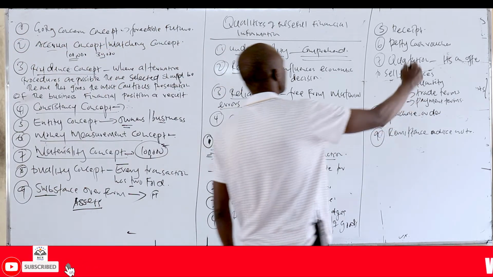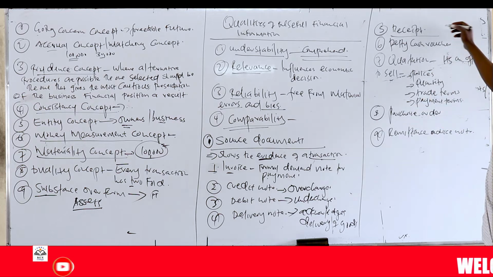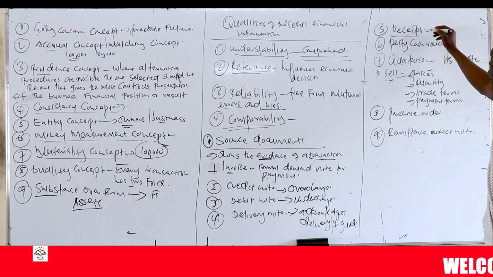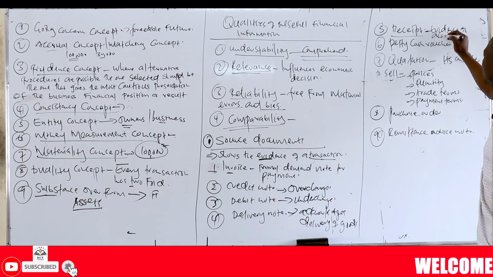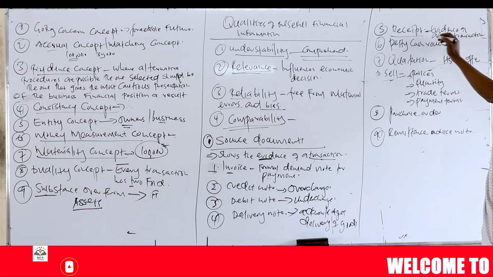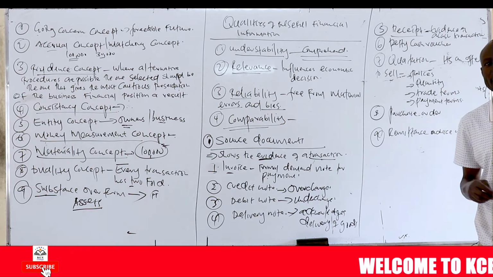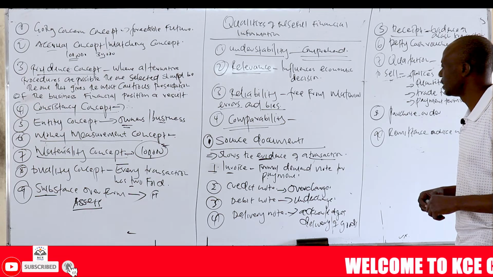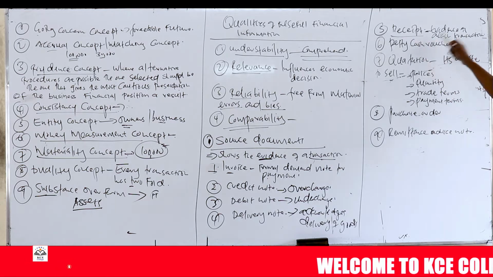And then a receipt. A receipt is a document that gives evidence of a cash transaction. You can either buy on a cash basis or sell on a cash basis. When you do that, you have to issue a receipt.